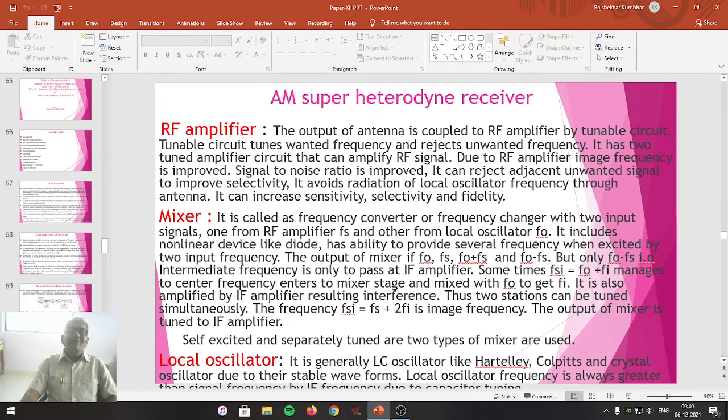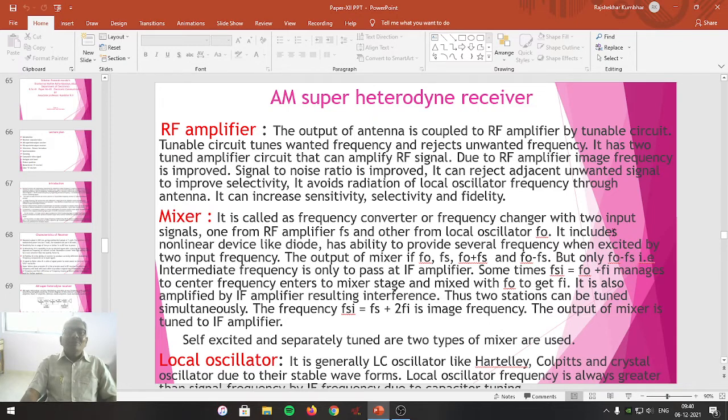The output of the RF amplifier is connected to the mixer stage. So that's how we can say the mixer stage is the next stage of the RF amplifier. The mixer stage is called a frequency converter or frequency changer with two input signals, one from the RF amplifier, that is FS, known as signal frequency, and the other from the local oscillator, that is FO, oscillator frequency.